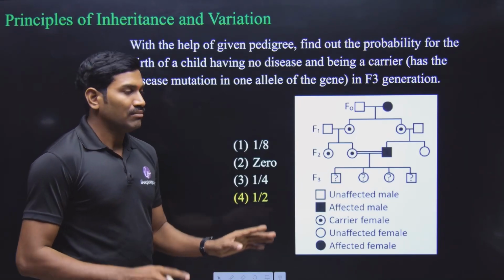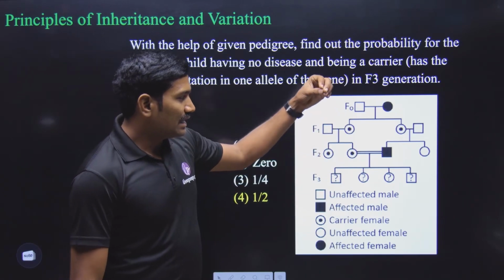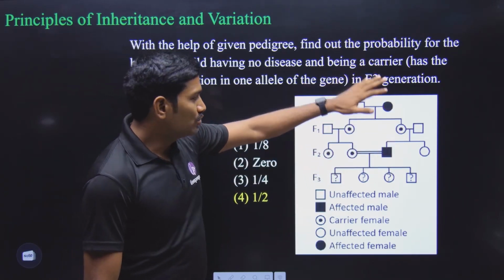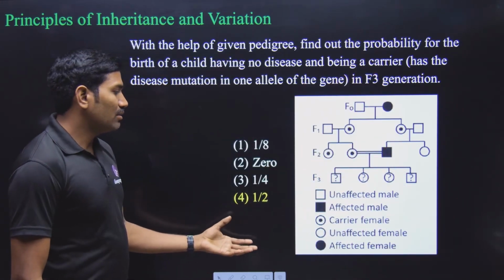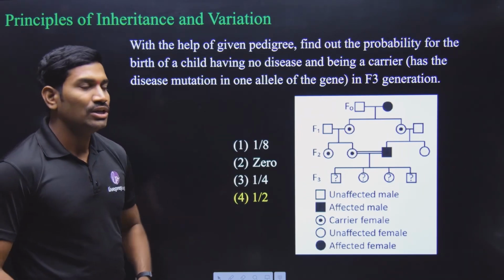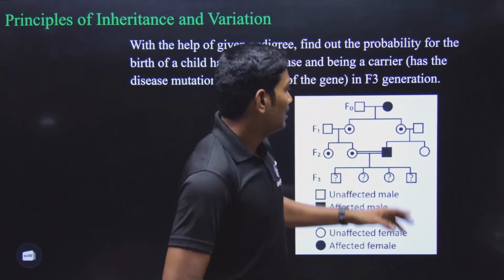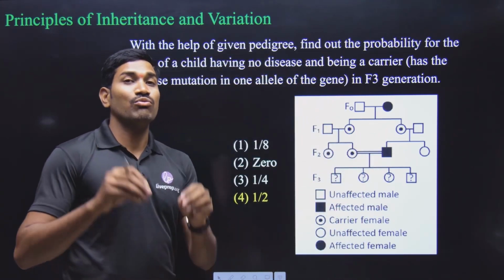So that's why my suggestion is, for this particular pedigree, consider it as autosomal ratio. Using that autosomal ratio, solve the pedigree. So you will get the answer as 1 by 2. Clear? Okay.